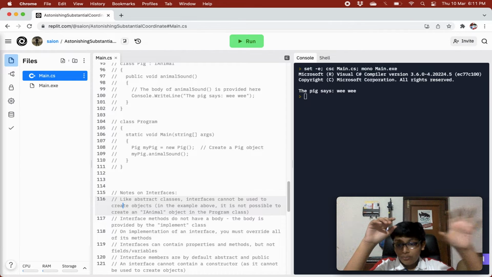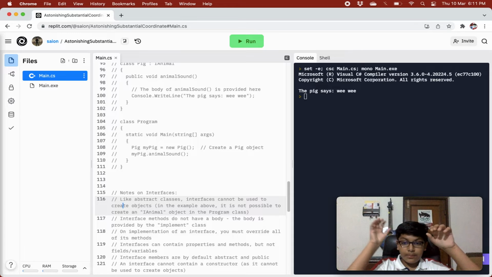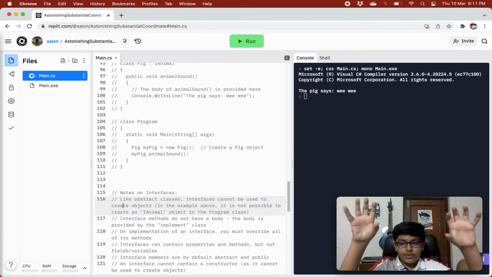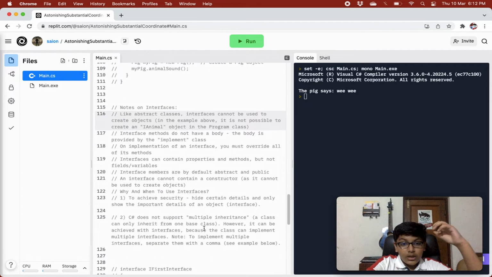But if we have an abstract class father and an abstract class mother, then we won't be able to inherit from both abstract classes, right? So we won't be able to get features of both our mother and father. So this is a very important advantage of interfaces.